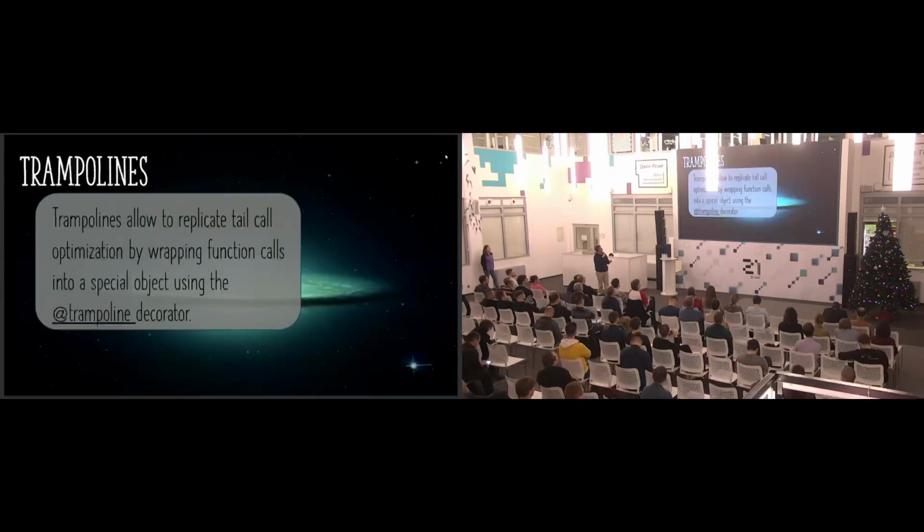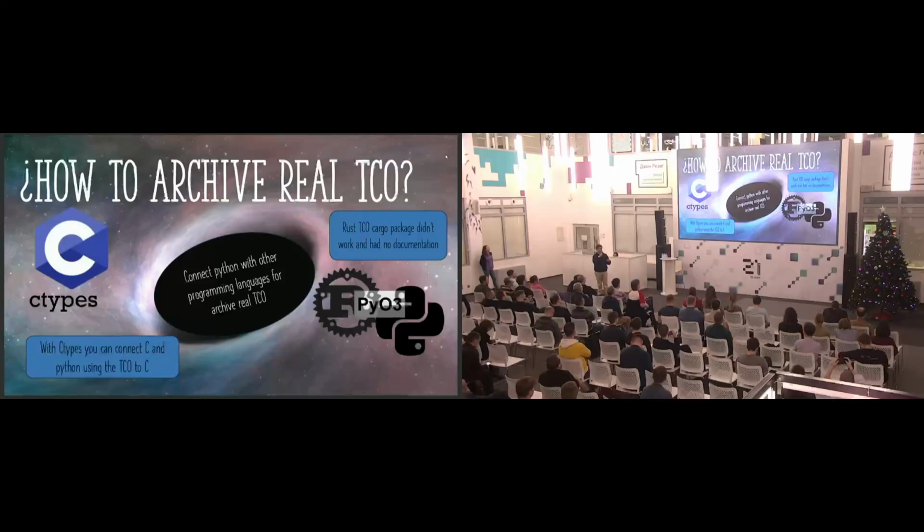There is in Python something called trampolines, and it's a way we can use tail call optimization, wrapping function calls in special objects with a decorator. Another option is connecting Python with other programming languages. This is good because we know Python consumes a lot of energy and is sometimes slow, and using other languages tends to give naturally faster code.